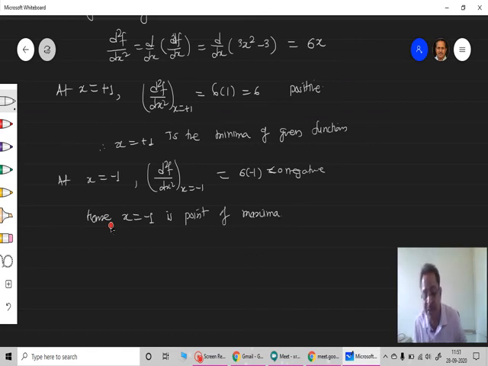Nothing difficult, it's very simple. In 2 steps this problem can be carried out. First find out the first derivative and equate it to 0, and you will get the variable values at which there can be a possible stationary point. Further, get the second differentiation of the first derivative and substitute the values of the stationary points there. Check whether it is positive or negative or 0. Based upon that, this point is said to be either maxima or minima.